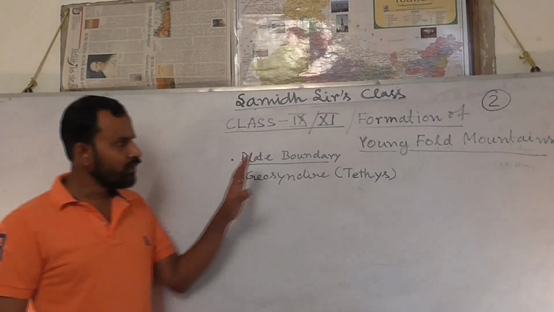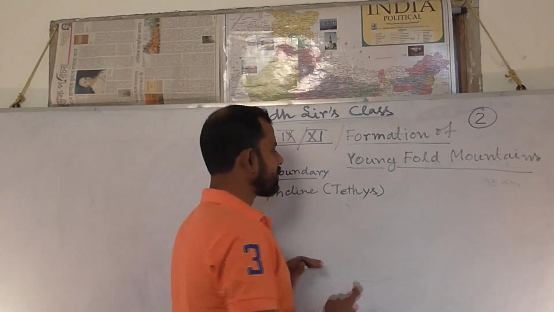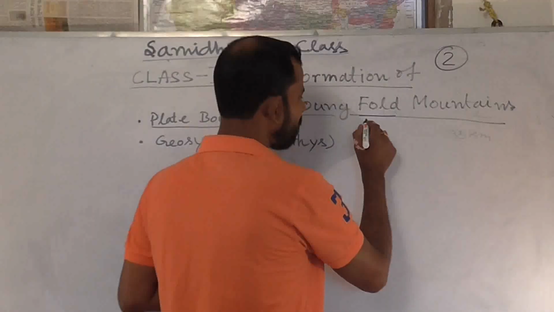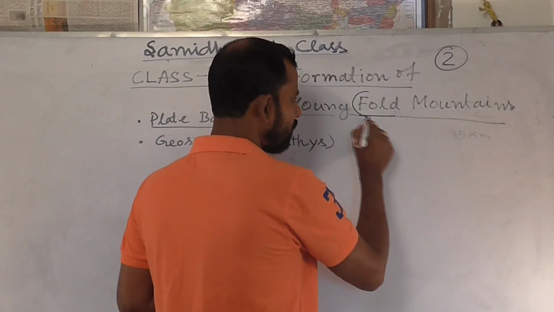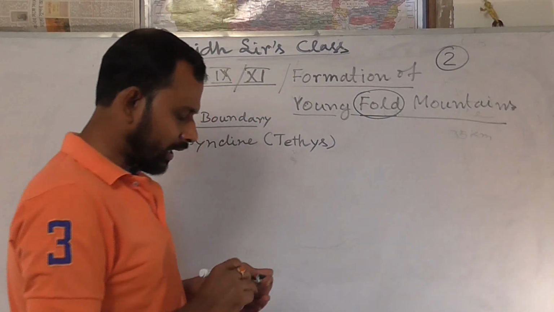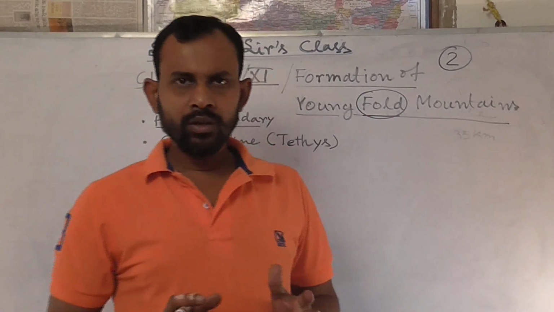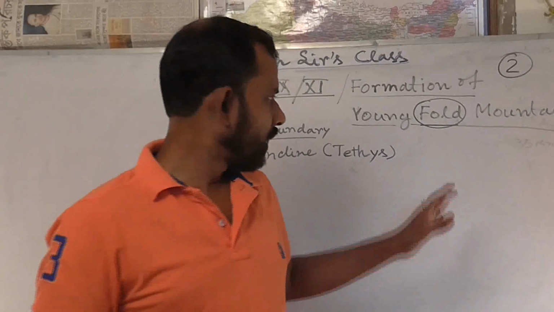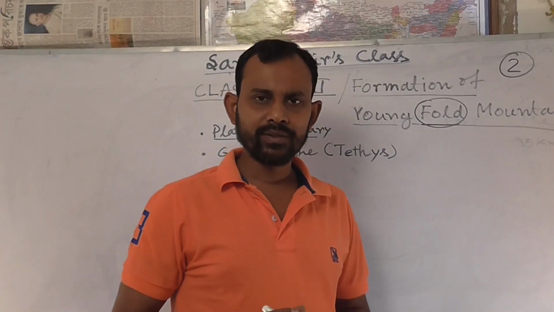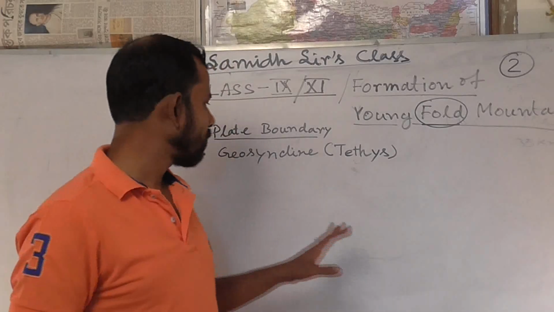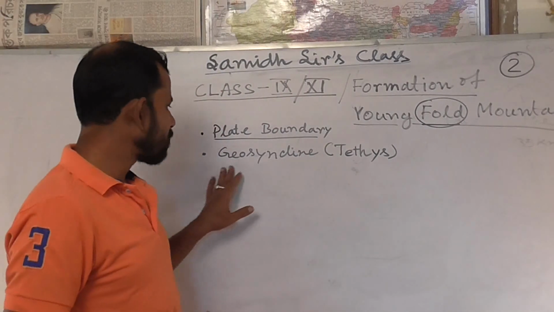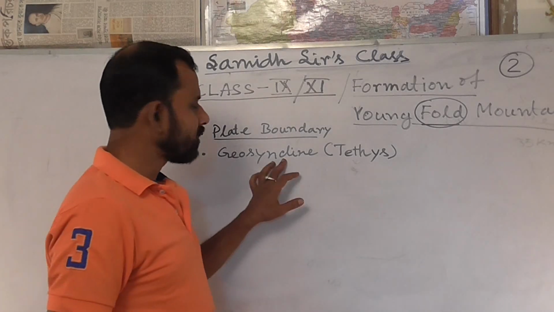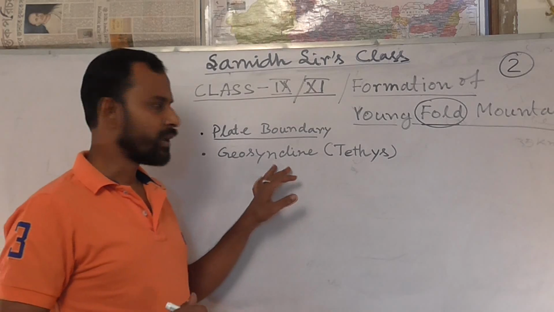For the Yangtze mountain, which is a fold mountain, what are the characteristics of fold mountains? First of all, we will discuss this. Fold mountains, from the word fold you can understand there are lots of folds. Those folds are generated in nature by the sediments. Where the sediments accumulate in a particular place, that is referred to as the geosyncline. What is the meaning of a geosyncline? Geosyncline means a particular depression.